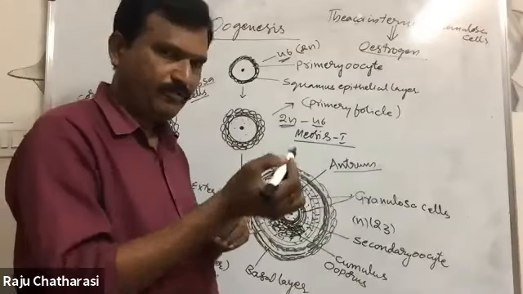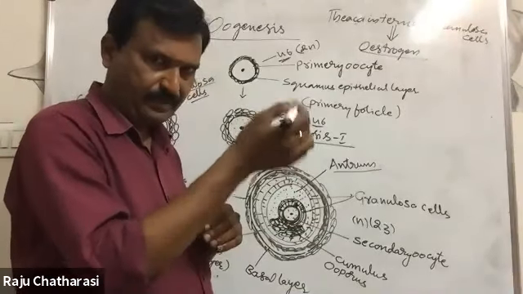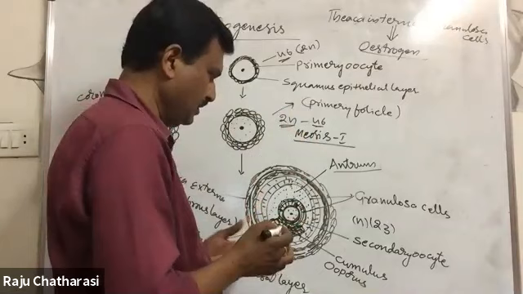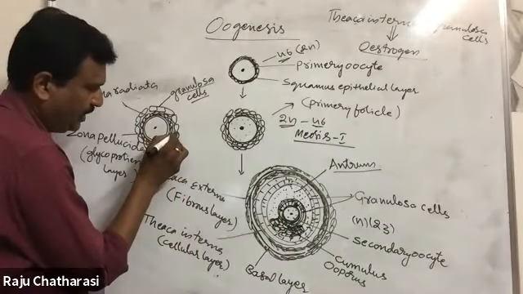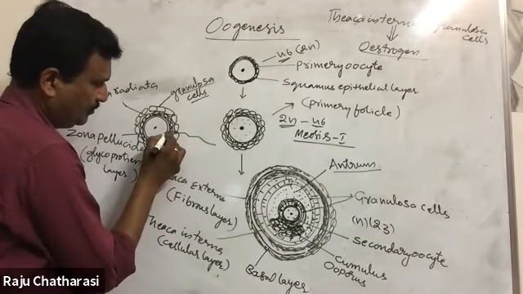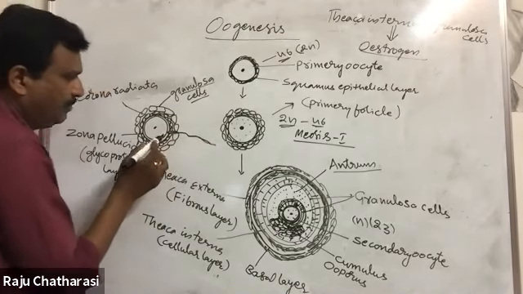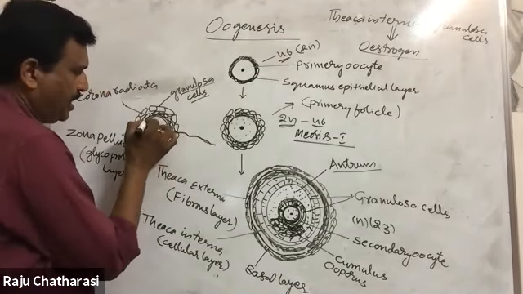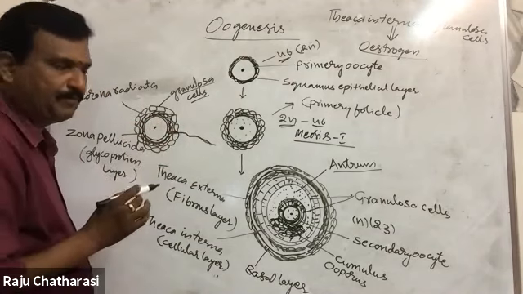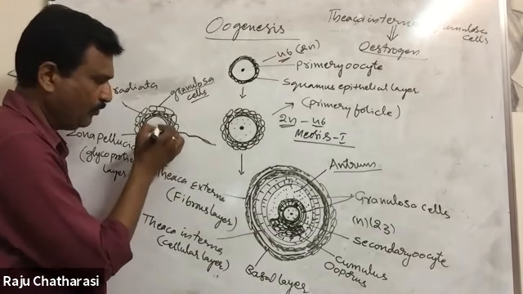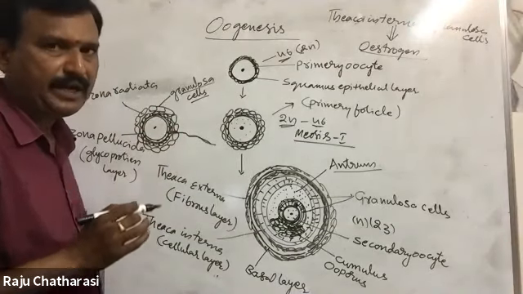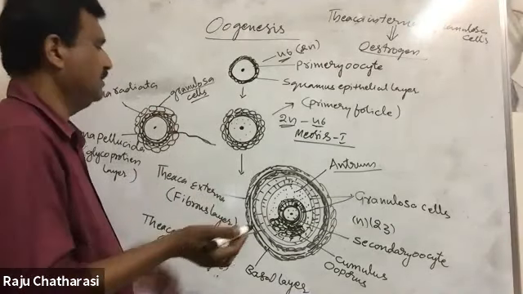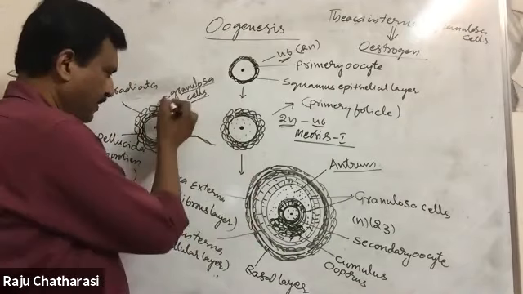Okay, after entry of sperm, here sperm enters just up to the perivitelline space, meiosis 2 will be completed. Meiotic division 2 will be completed, and the second polar body will be separated.